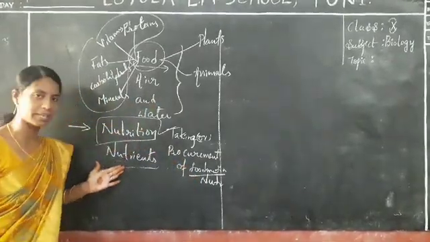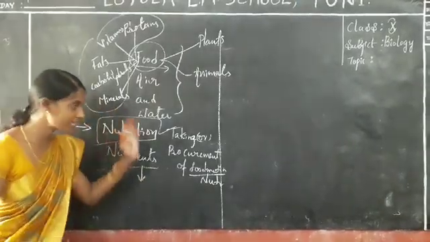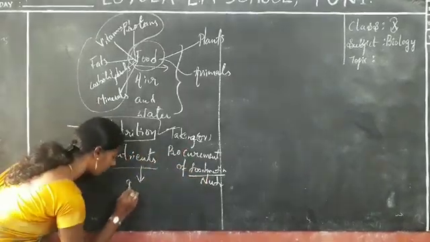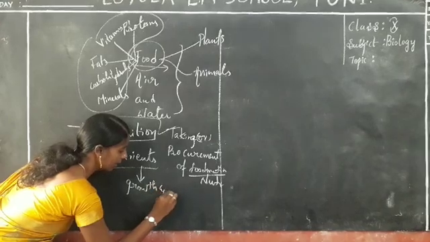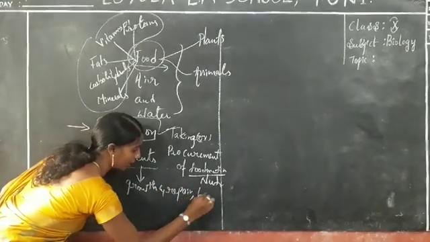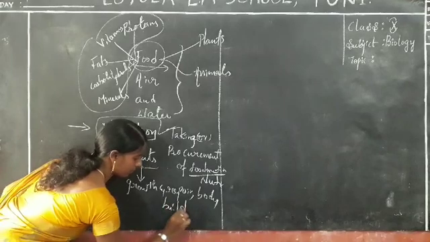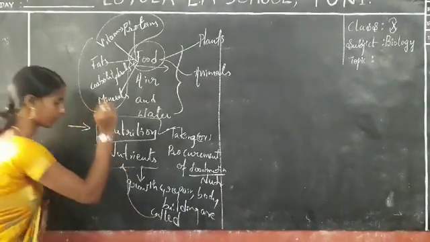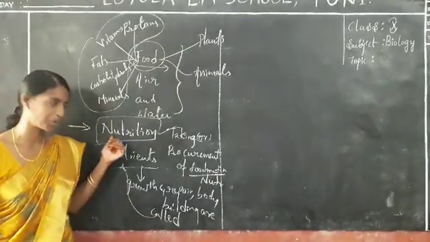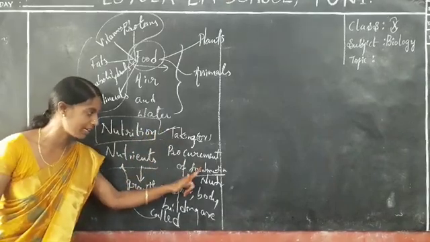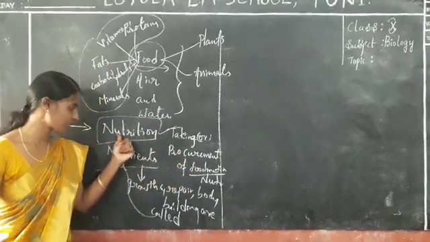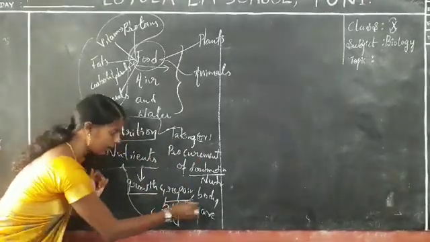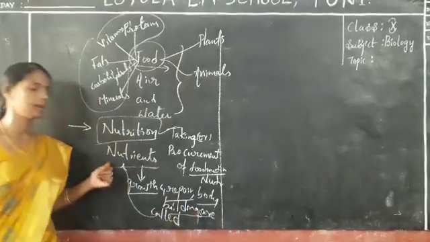So let us know about the nutrients. What are called nutrients? The food components which are required for our growth and repair as well as body building are called nutrients. Nutrition is nothing but taking food nutrients inside our body, and the food components useful for our growth, repair and body building are called nutrients.